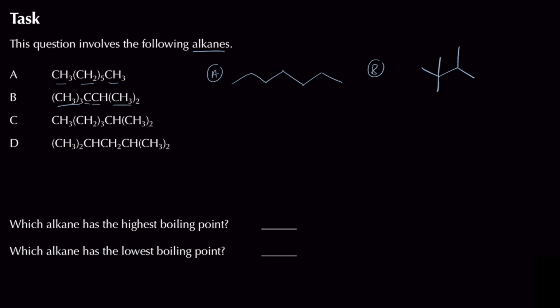Now if I were to look at the formula of this, I've got an alkane, 1, 2, 3, 4, 5, 6, 7. It's going to be an isomer of A because it's going to be heptane again, but we've actually got a branch structure. This one would actually be called 2, 2, 3, and then it's going to be trimethyl butane. We can see we've got loads of branches on here.